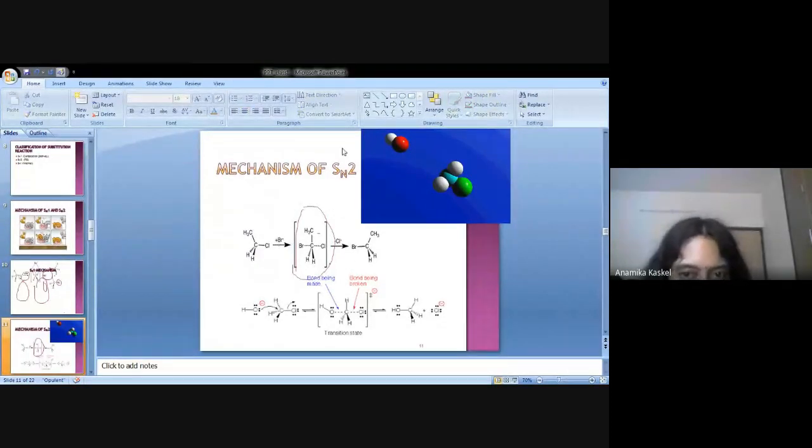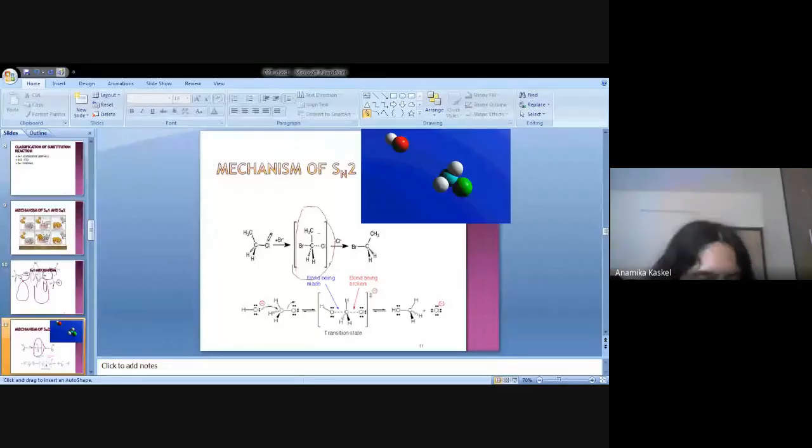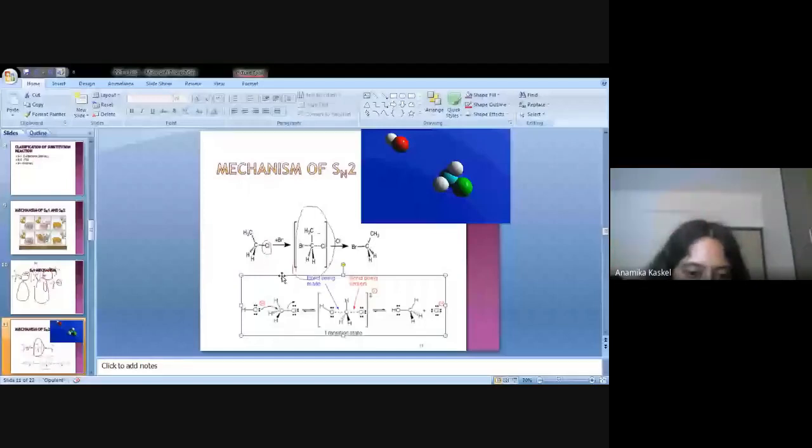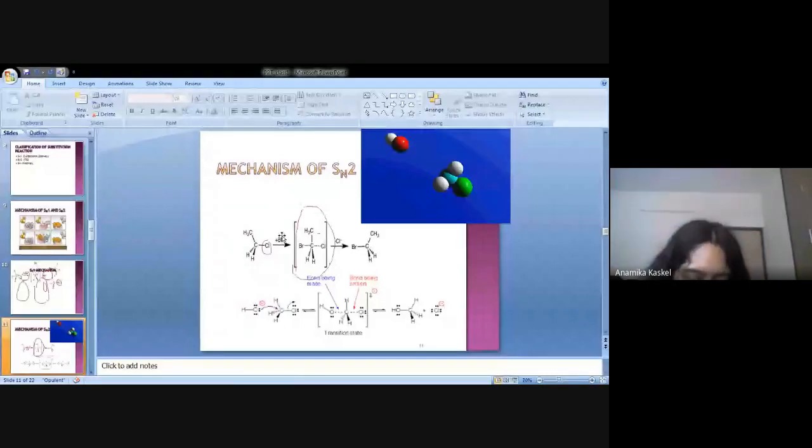Now I consider this one for SN2 reaction. As for example, carbon is there. Carbon के साथ दो हाइड्रोजन है, एक मिथाइल present is there. So carbon के साथ एक मिथाइल, दो हाइड्रोजन, and एक chlorine is present. Please tell me which one is the leaving group here? Ma'am, chlorine. So if you add here Br minus, what will be the situation? Or OH minus, you can take any example.